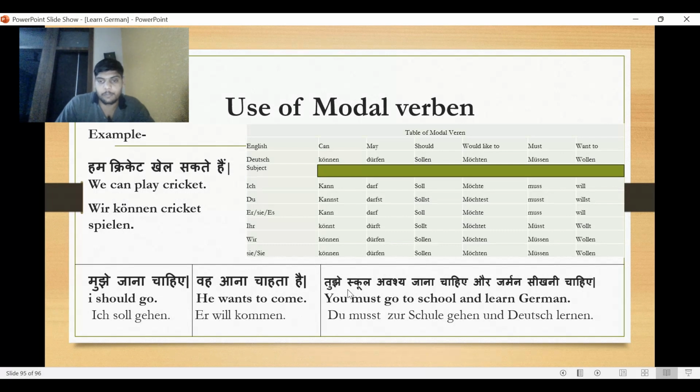The next one is the most complex sentence in this lesson. तुझे स्कूल अवश्य जाना चाहिए और जर्मन सीखनी चाहिए. Here we will learn two rules of sentences. तुझे is the casual word for you, so we will use du. And if the subject is du, at that time we will use st at the end of the ich form of the verb. Du. अवश्य जाना चाहिए, in English must. So must will be converted to muss. If the subject is du, at that time we will use musst. Du musst